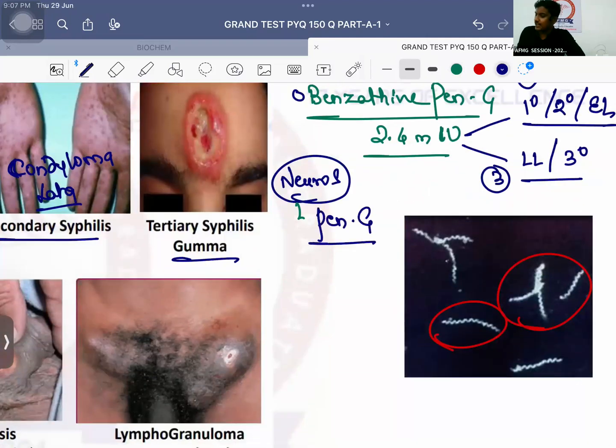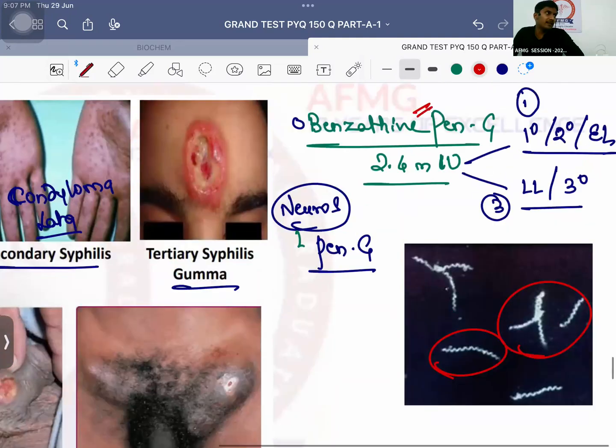It is only penicillin G or aqueous form of penicillin G. The reason is if benzathine is present, benzathine makes it long acting, but benzathine could not cross the blood brain barrier. This was a previous year question; you cannot just blindly go for benzathine. Benzathine penicillin G cannot be the drug of choice for neurosyphilis because it cannot cross the blood brain barrier. Please remember that. Okay, no issues with this anybody?